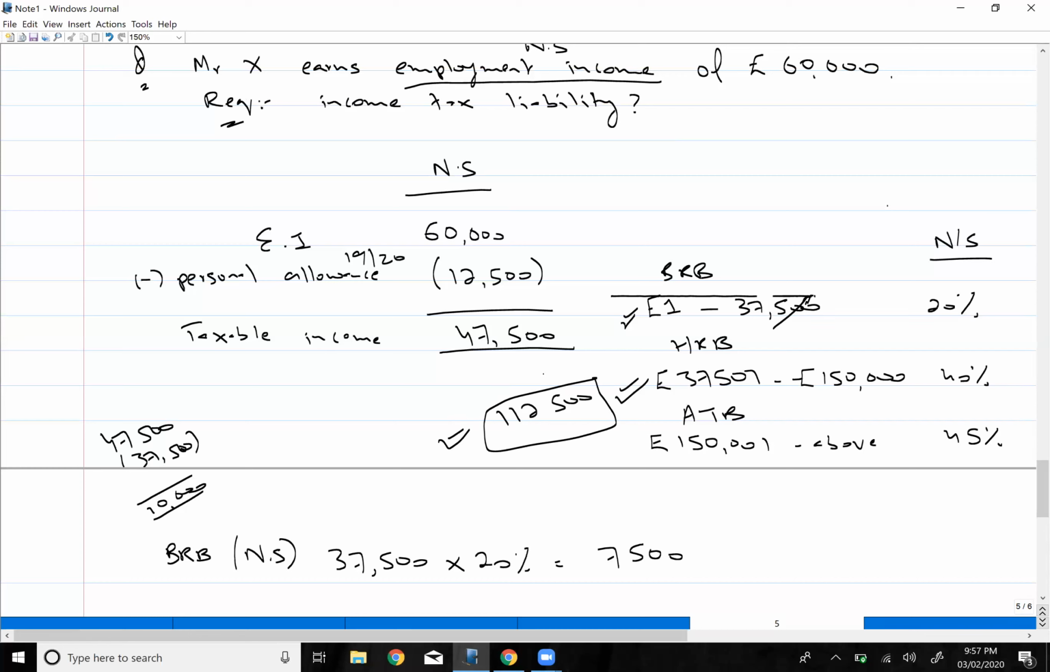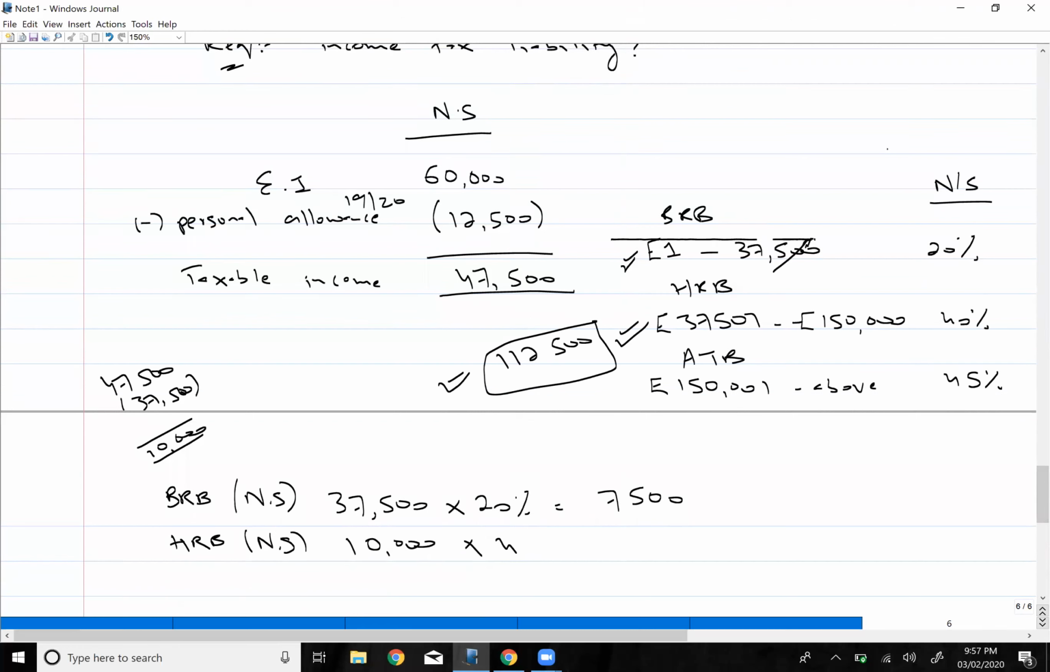So my remaining income is 10,000, right? And what is the limit of the higher rate band? That is 112,500. So it means this 10,000 can easily come in the higher rate band. We don't have any space in the basic rate band, that is fully utilized, so that's why we are moving towards the higher rate band. Higher rate band, non-saving income. The remaining income is 10,000. On this 10,000, we will pay tax at the rate of 40%, which is going to be 4,000.